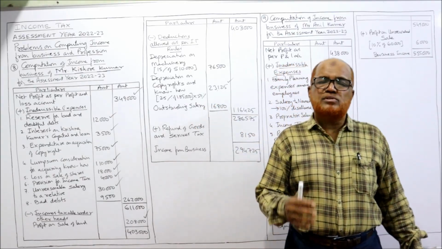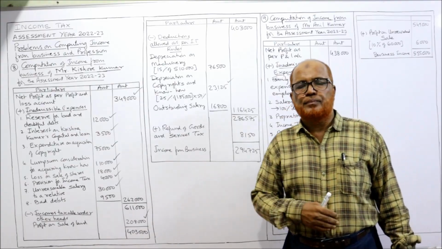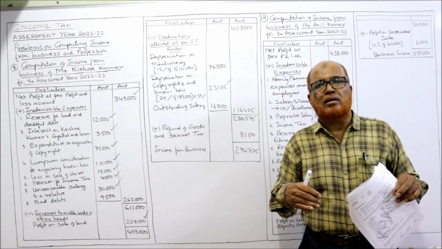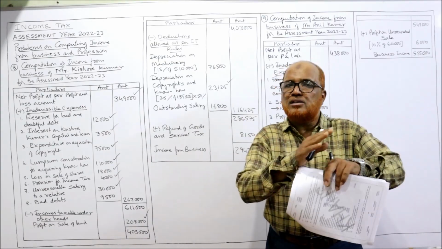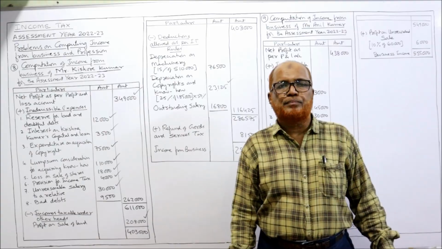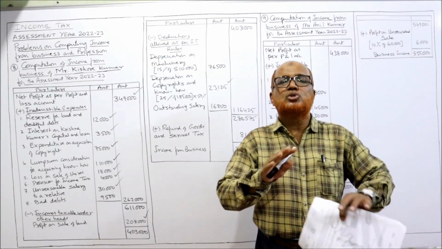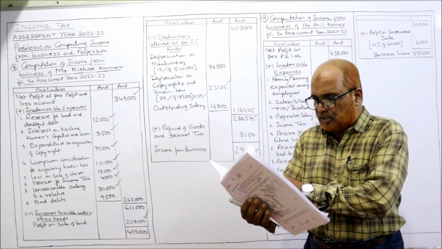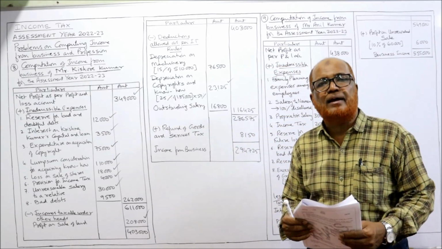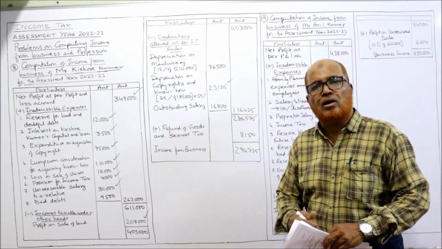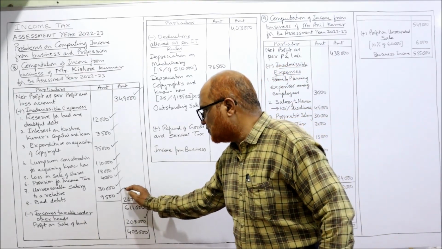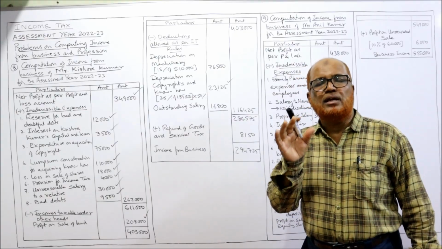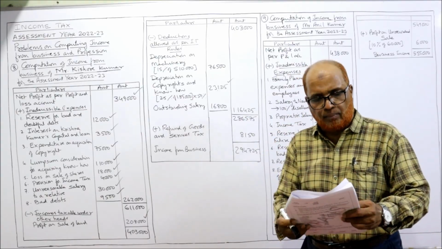In the previous problems, we have taken bad debts as allowed, assuming that SSC has taken all steps to recover. But here it is given SSC has not taken any step to recover the amount from customer. So bad debts are not allowed as deduction. How much are the bad debts debited to profit and loss account? It is 9,500. So 9,500 disallowed, because the SSC has not taken any steps to recover the amount.